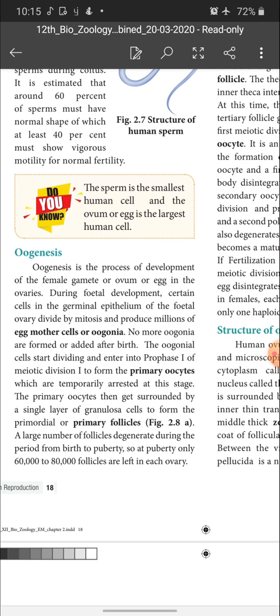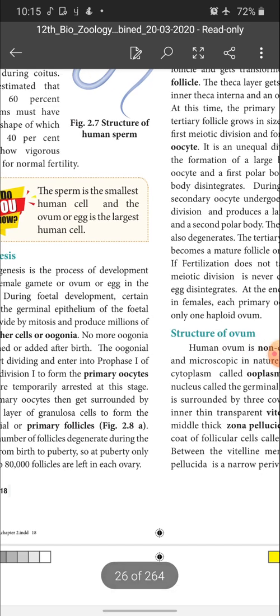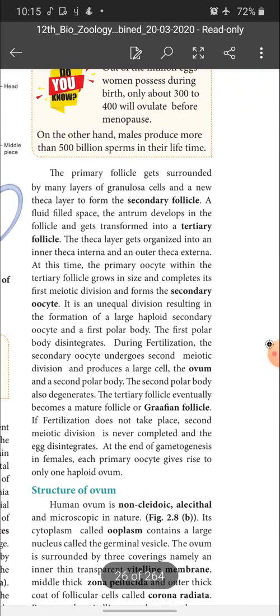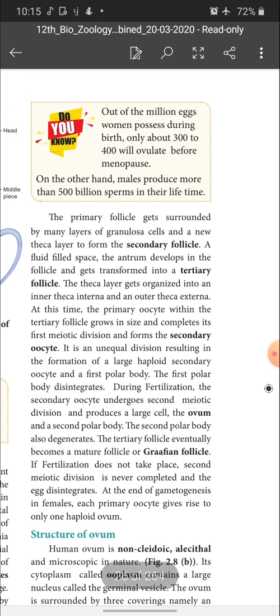See, millions of oogonia are produced in the fetal ovary itself, but among these millions, only 60 to 80,000 follicles remain in each ovary, and the rest are destroyed during the period from birth to puberty. So it is understood that oogonia are produced before birth itself.